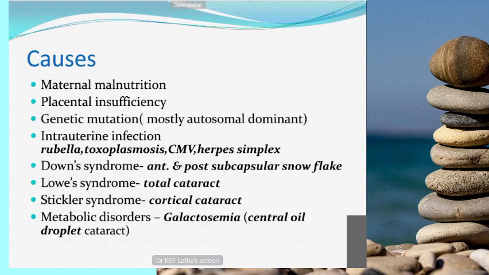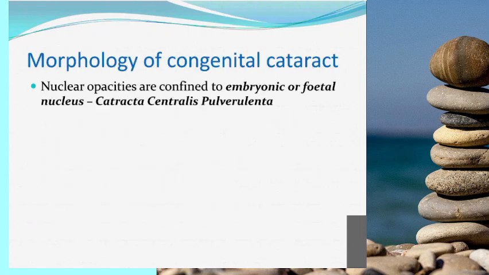So we'll see the causes of congenital cataract, which we have seen already. The important causes to remember: maternal malnutrition, maternal infections, placental insufficiency, then genetic causes. For maternal infections, you should remember TORCH: Toxoplasmosis, Rubella, Cytomegalovirus, and Herpes simplex infections. Then other syndromes: Down syndrome, Lowe syndrome, Stickler syndrome. Then metabolic causes like galactosemia, where the cataract is the oil droplet cataract. So these are all the causes for congenital cataract.